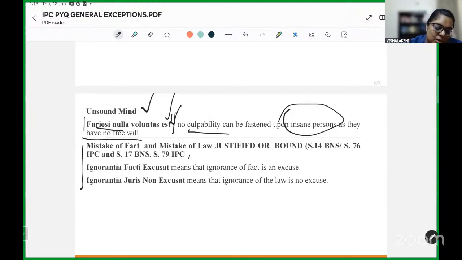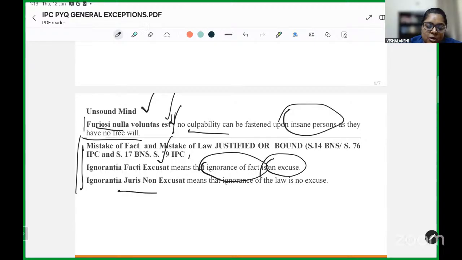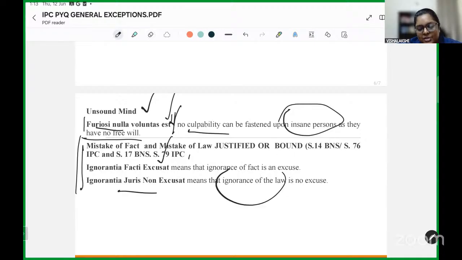And these two are based on the premises of ignorantia facti excusat and ignorantia juris non excusat, which means that in case where you have a mistake of fact, it can be an excuse, and ignorance of fact can be an excuse. Alternatively, a mistake of law or ignorance of law is not an excuse. Again, maxims which are often asked to you in your papers.